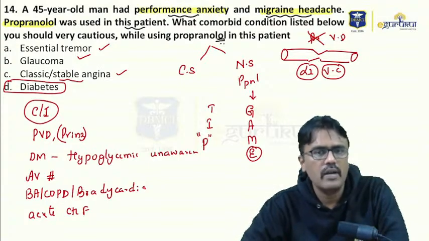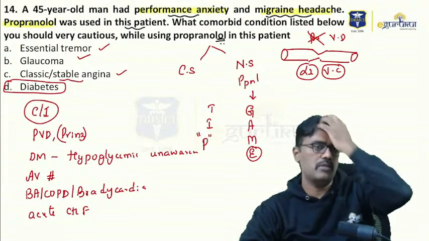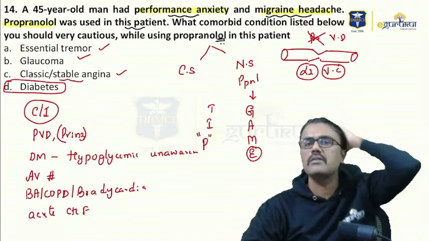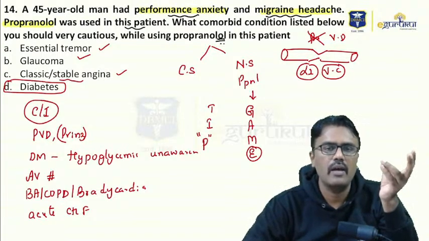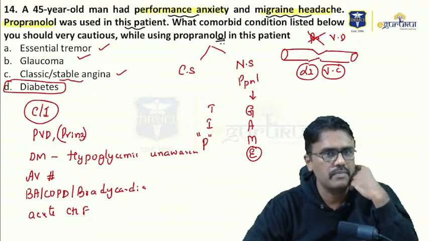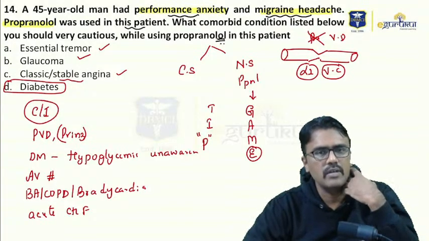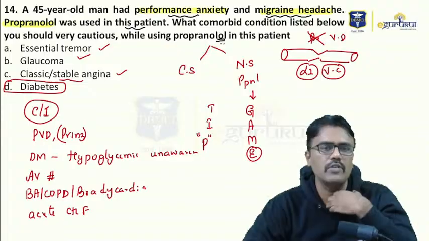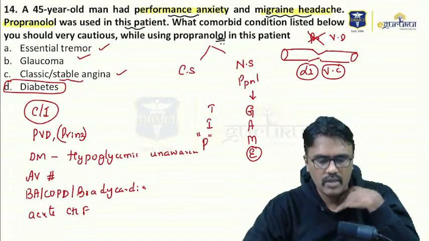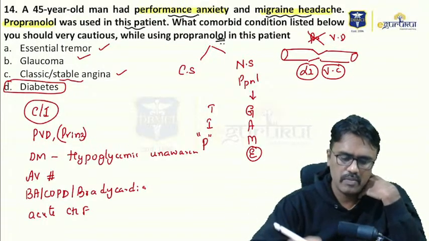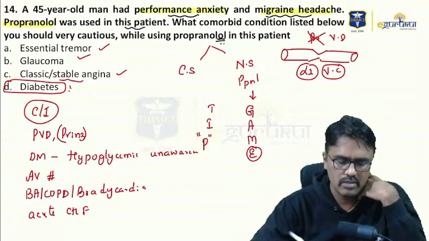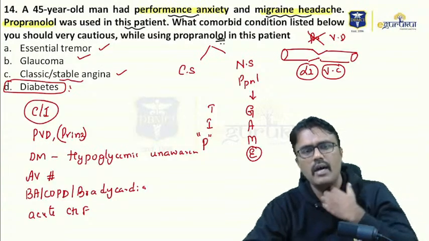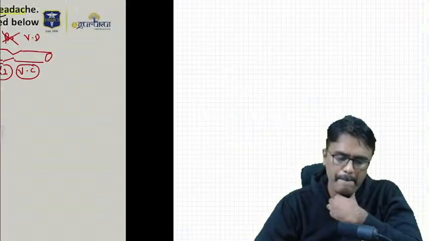I asked you what are the beta blockers used in glaucoma. Yes, timolol, carteolol, levobunolol, and betaxolol. So these can be used in glaucoma patients. They decrease aqueous humor production. So here in this question, the condition in which the patient should be cautious is diabetes, because of hypoglycemic unawareness.